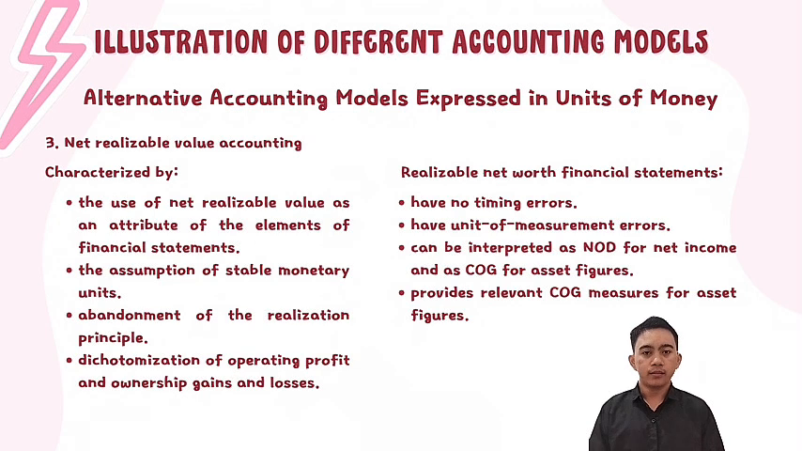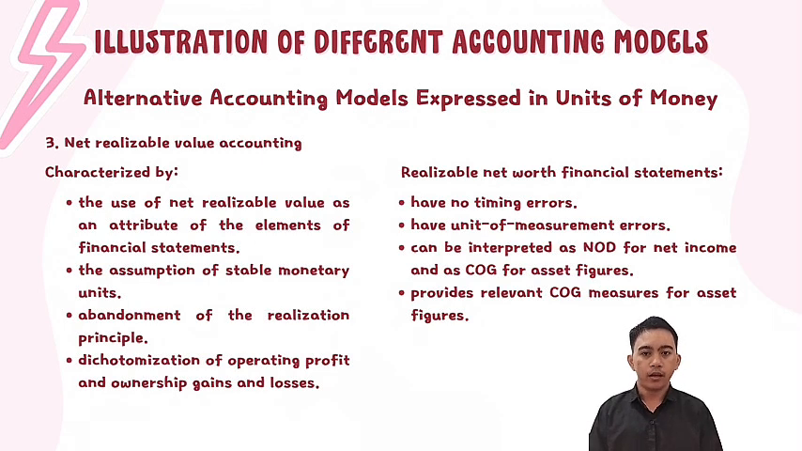The third model is net realizable value, or NRV, accounting. This model values assets based on the amount of net cash that could be obtained if the asset were sold today, thus reflecting their true market value. Unlike the previous two models, this approach abandons the realization principle and is more predictive. In addition, this model also distinguishes between operating profit and gains or loss from asset ownership.